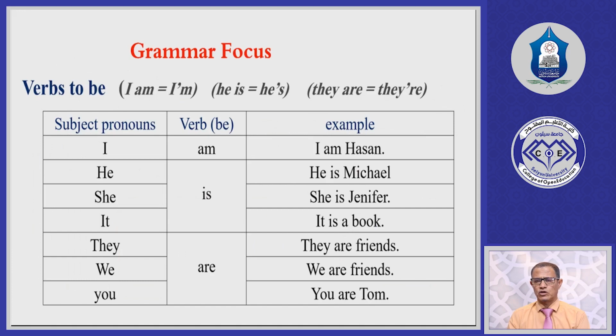In these columns, the first one is subject pronouns, then the verb to be, and then we have an example for each one. So now look at these subject pronouns.